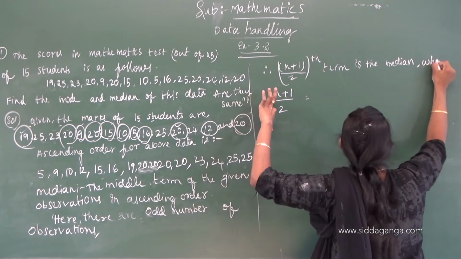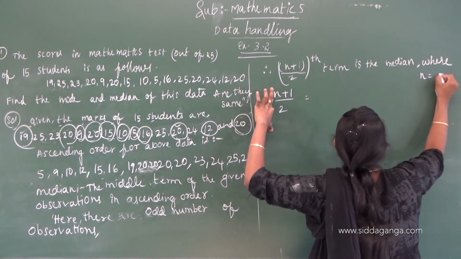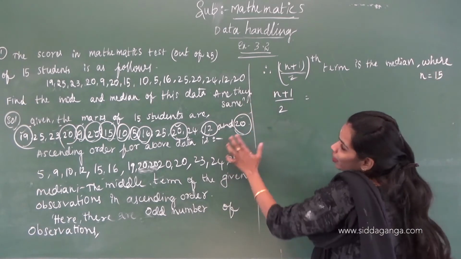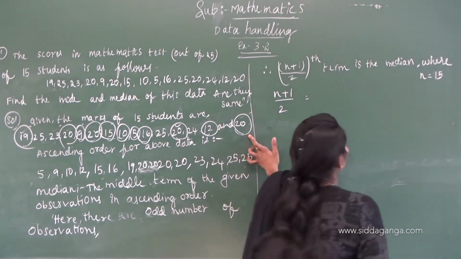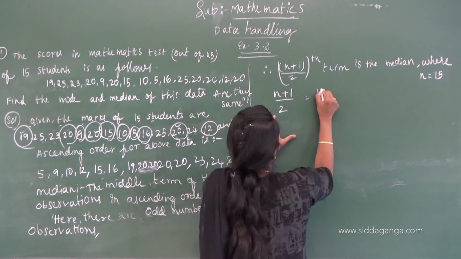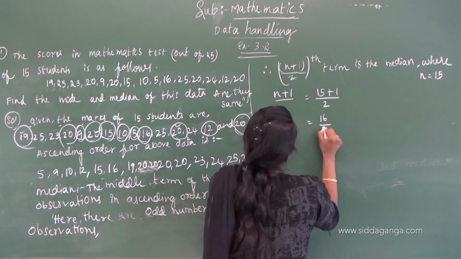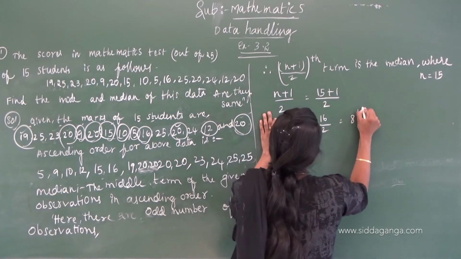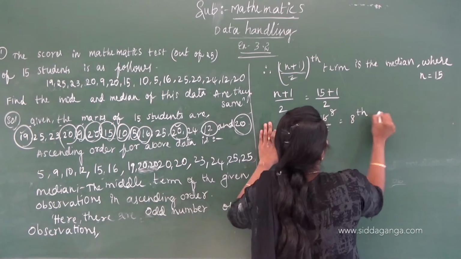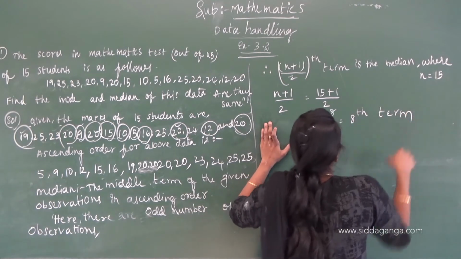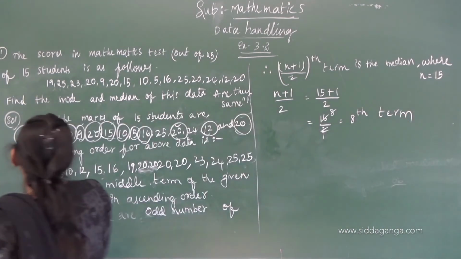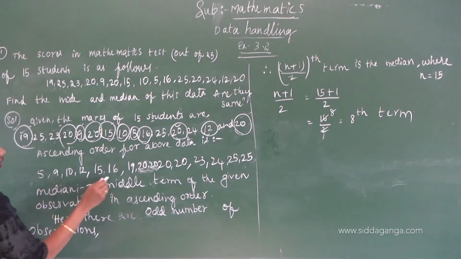N is 15. 15 plus 1 by 2 is the 8th term in ascending order. 1, 2, 3, 4, 5, 6, 7, 8.